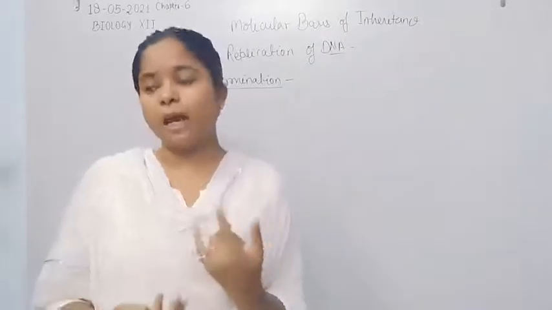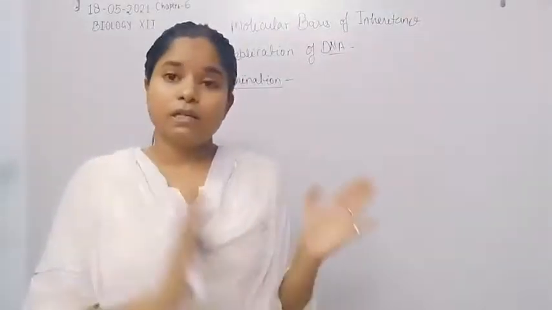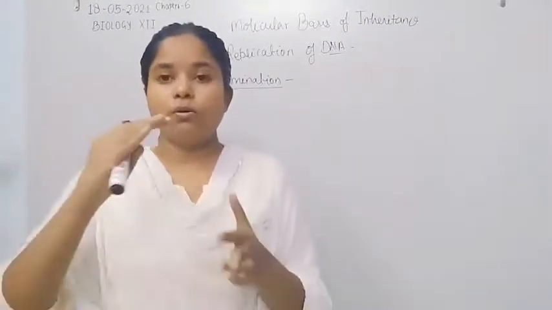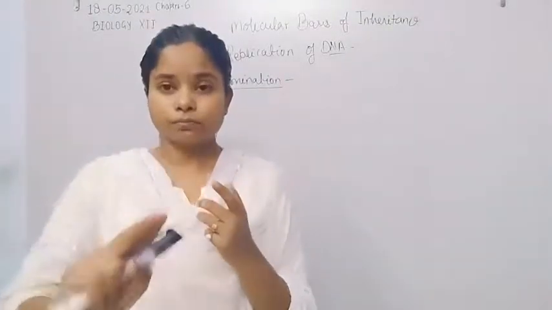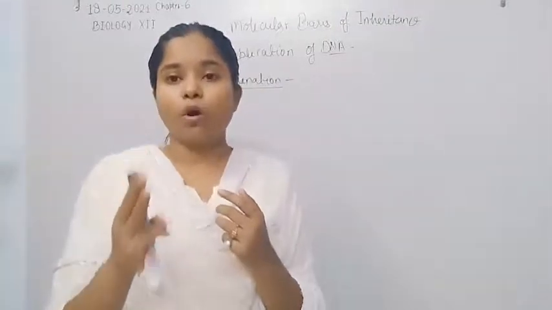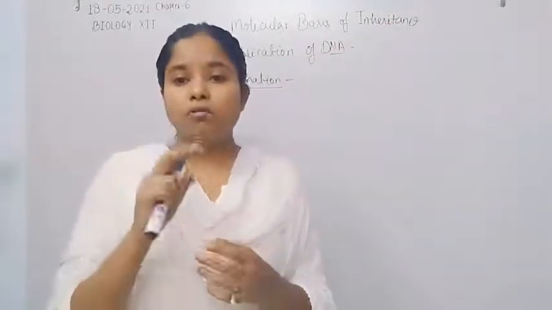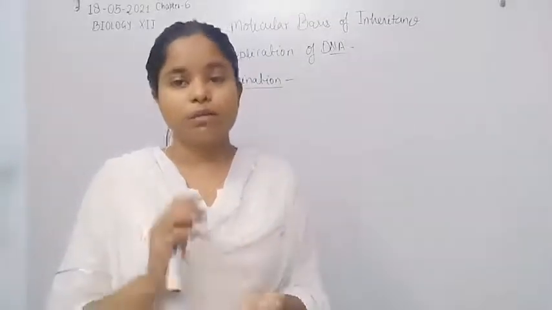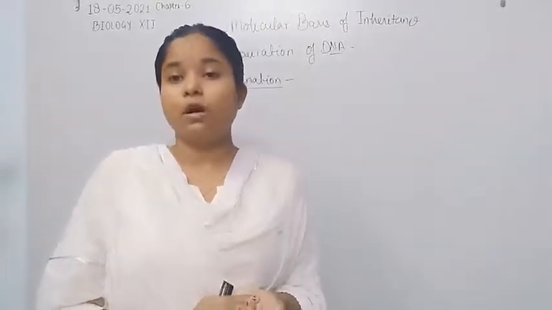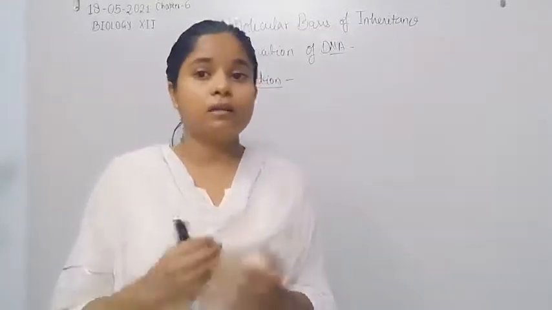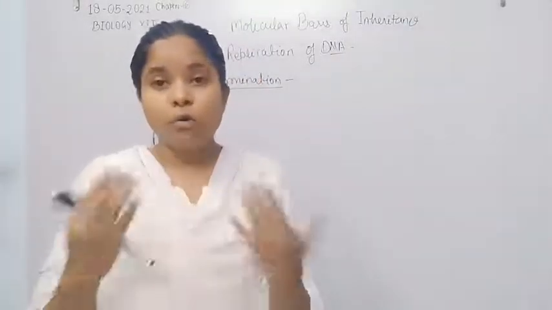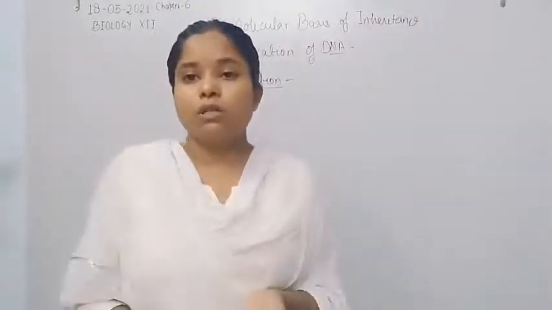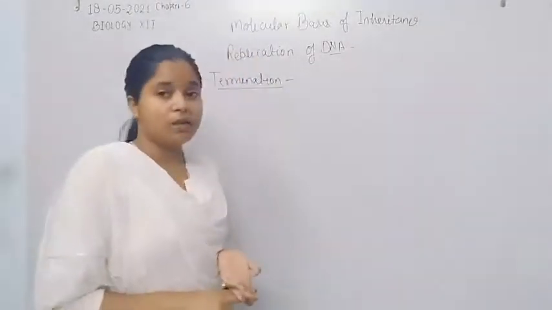If guanine and cytosine are more present in the DNA molecule, or more present in the origin of replication, then breaking the 3 hydrogen bonds present between guanine and cytosine is more difficult as compared to adenine and thymine. That's why in the origin of replication, adenine and thymine are more present, in repetitive sequences of these two nitrogenous bases.